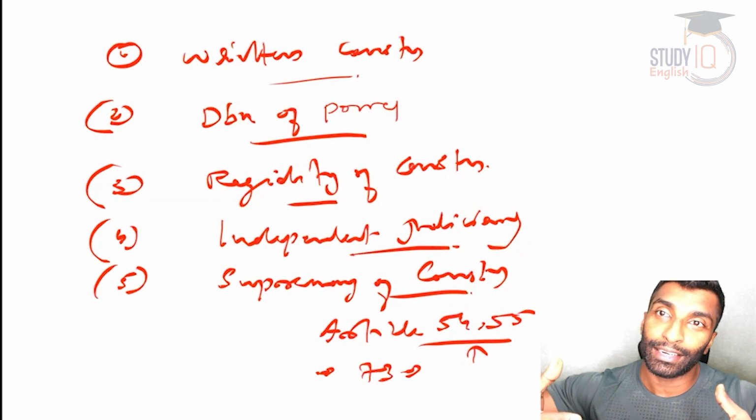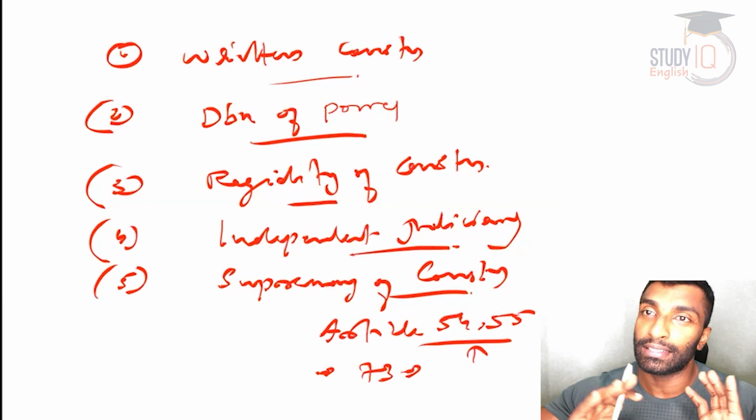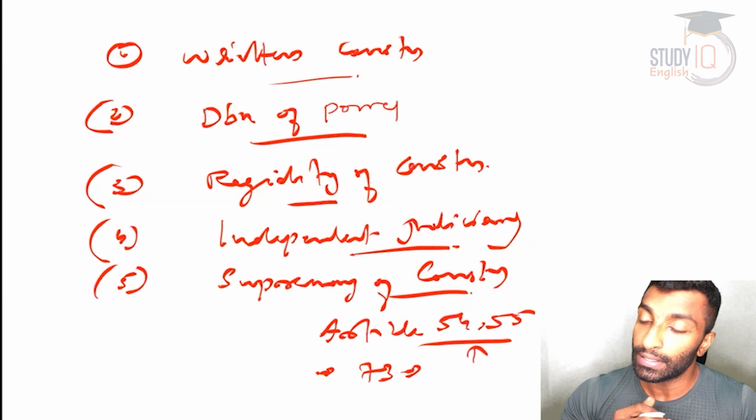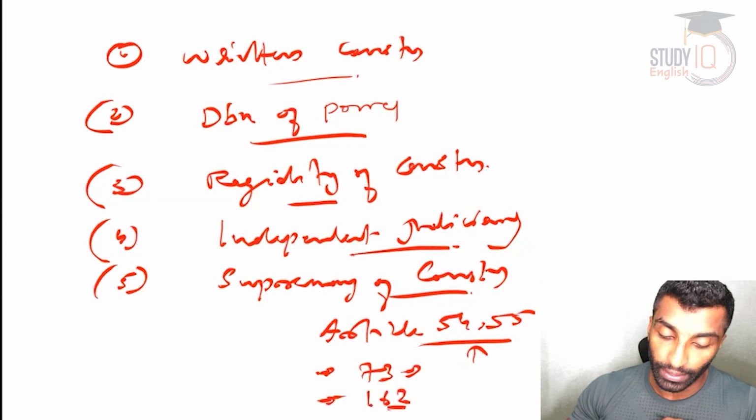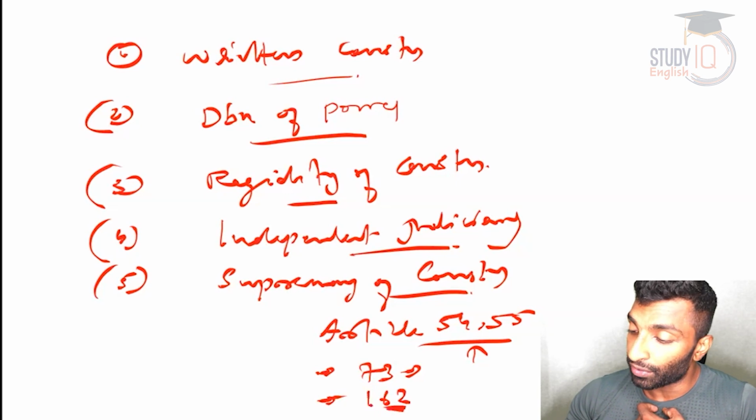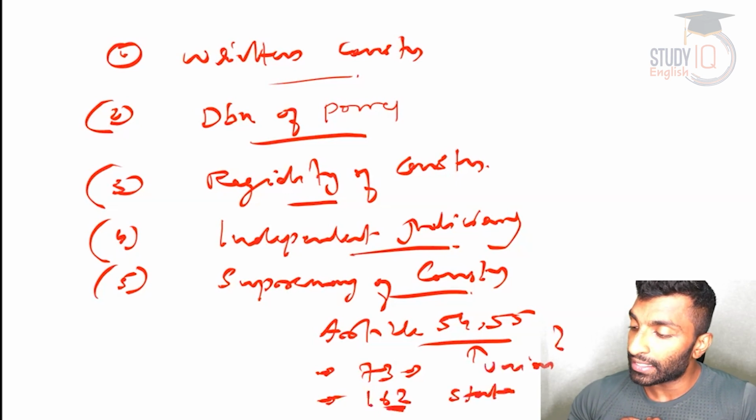If they want to extend it or cut it down, you still need the consent of the state. Same way, Article 162 is the extent of executive power of the state. In case any modification or amendment is done in these areas, it should be approved by the center and the state.